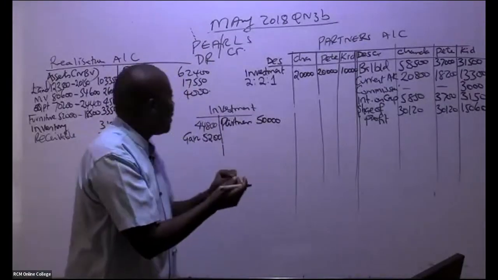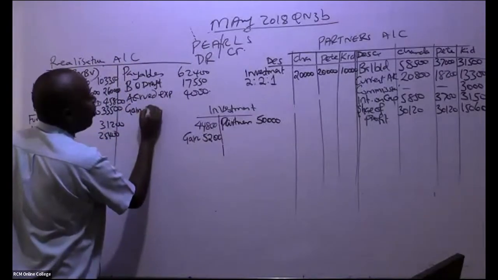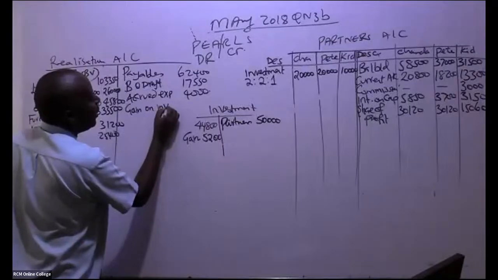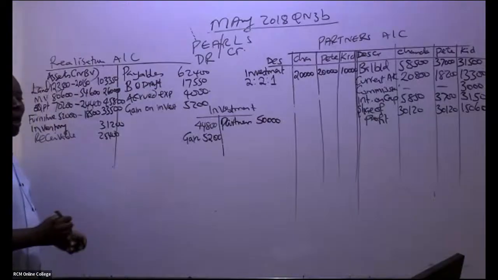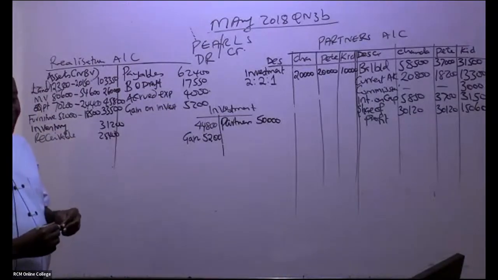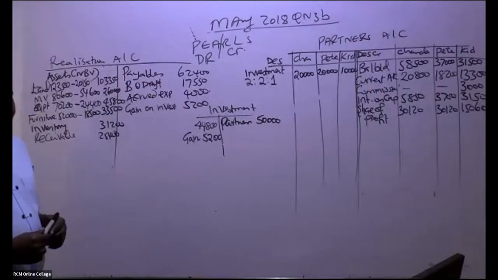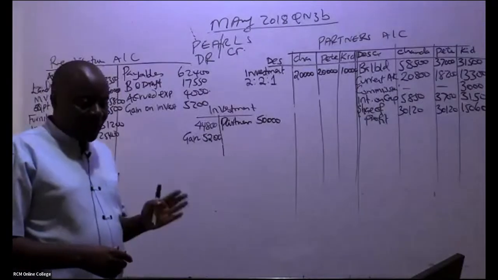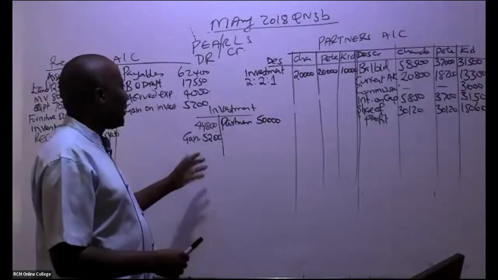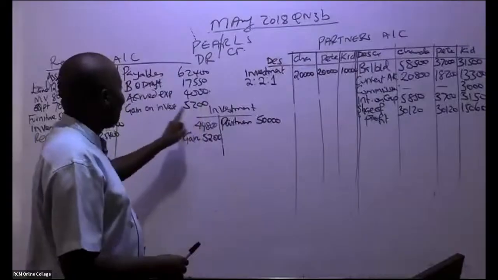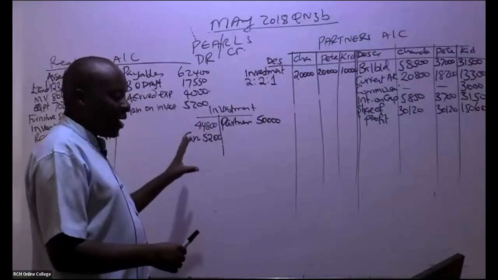So come and tell us here the gain on realization. The gain on investment, you just book the whole amount, 5,200. So you write there 5,200. Not many students will be able to see this in an exam, but remember, everything you're doing here is a tick, tick, tick, tick. There are so many low-hanging fruits here.